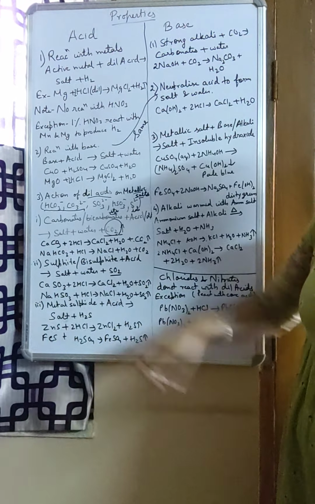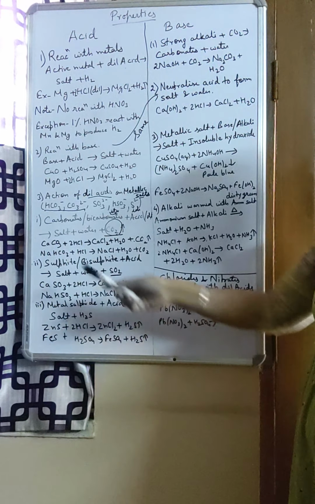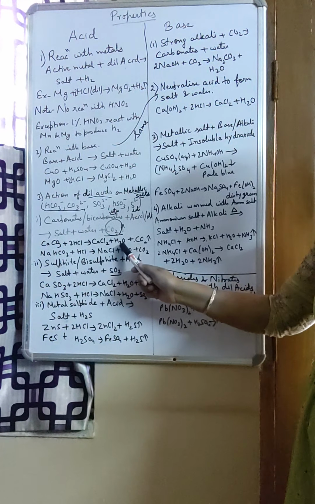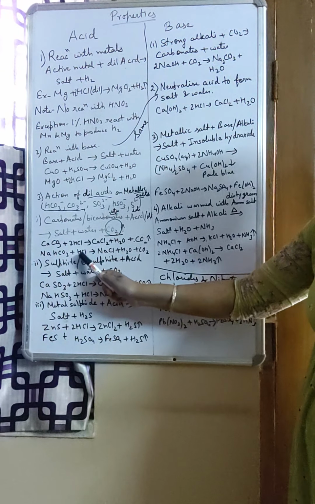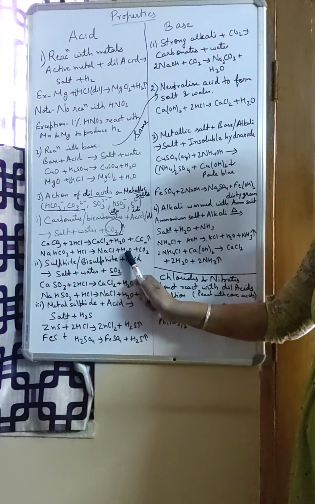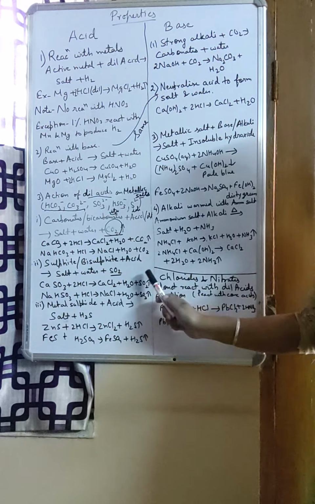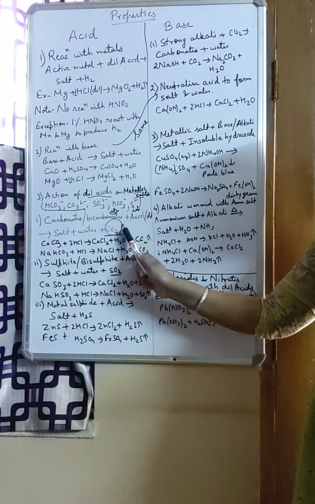Here I have given an example of one carbonate and one bicarbonate. Calcium carbonate reacting with HCl gives calcium chloride, water and carbon dioxide gas. Sodium bicarbonate reacting with HCl, in all these cases they are dilute acids, remember, gives NaCl plus H2O plus CO2. So the gas released when carbonates and bicarbonates react with dilute acid is carbon dioxide.